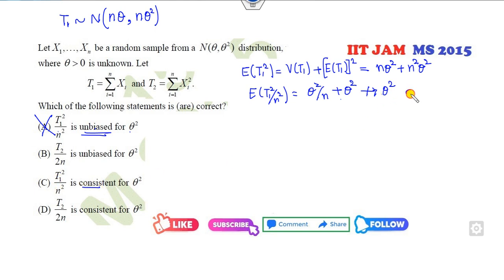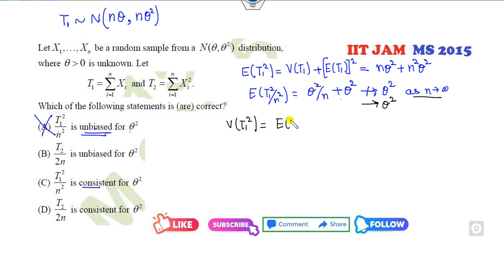So clearly say this approaches. Now as n approaches infinity, this belongs to this, fine. But I think I can use the weak law of large numbers. That is quite easy for us, fine. Now how can you solve that? Okay, firstly I can check about this. Can you find the variance of T1 square?